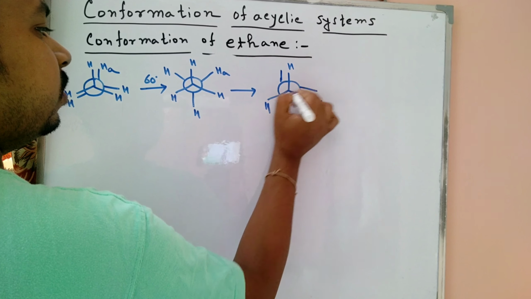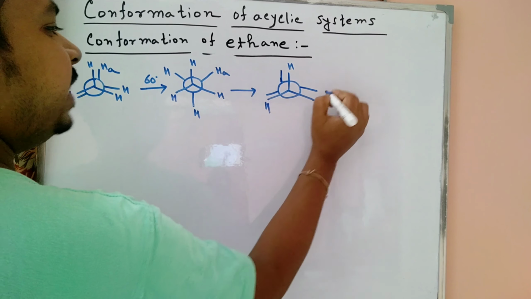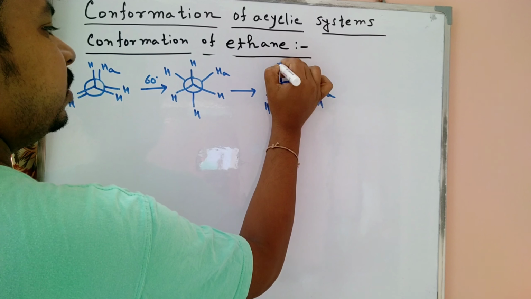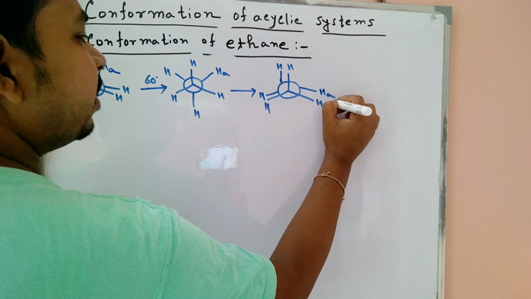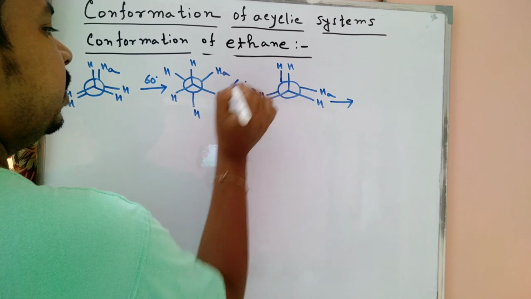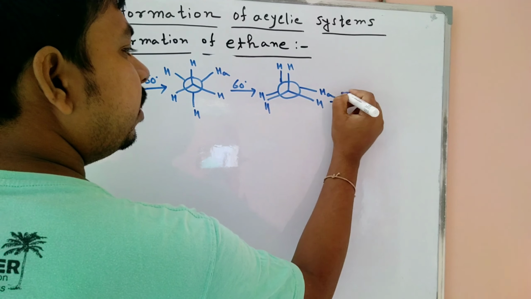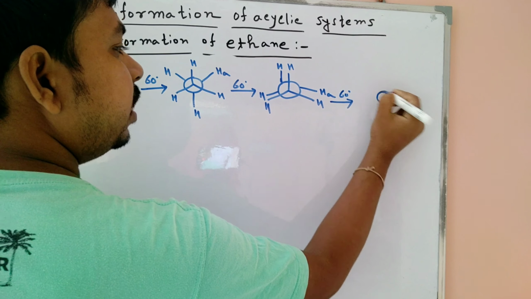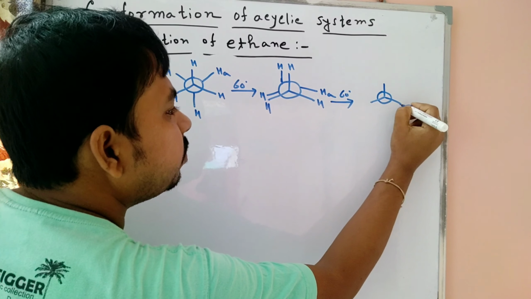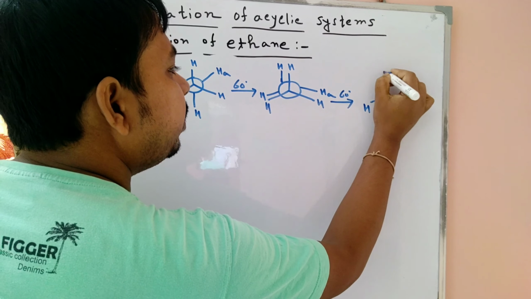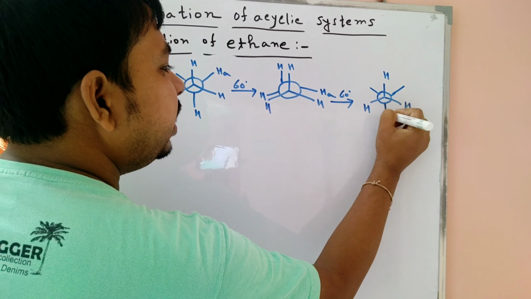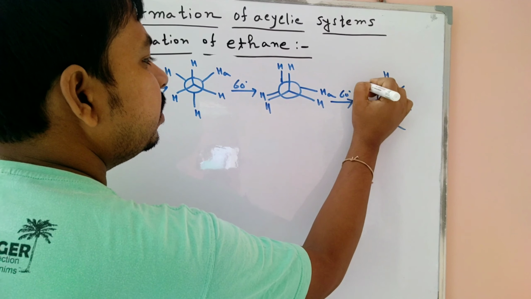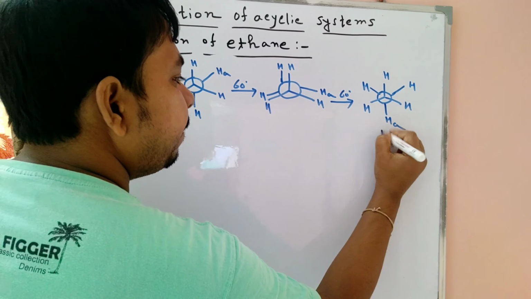Our HA is now on that position. HA is just for the label. After another 60-degree rotation, the front carbon is the same, and now this HA is shifted here.